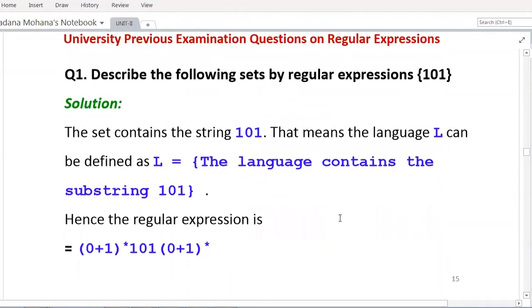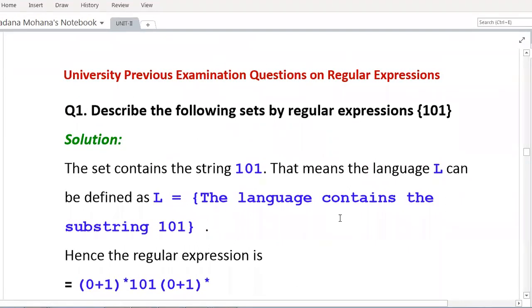So then some more examples. In the examination, you will get questions like this, some of the questions collected from the previous papers. So here, the first question you can see: describe the following sets by regular expressions.